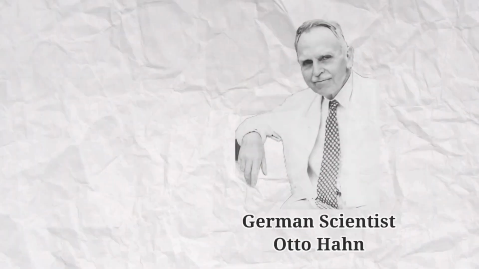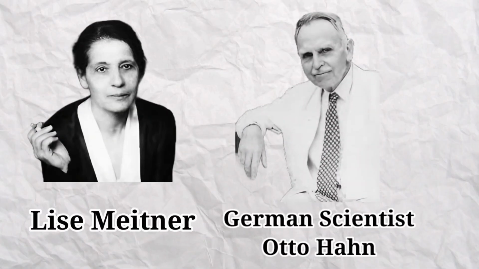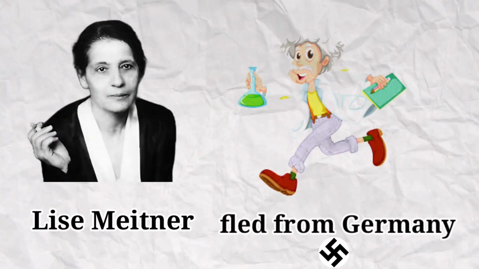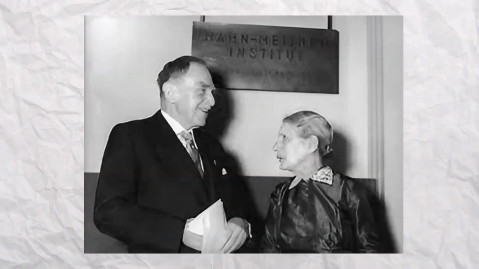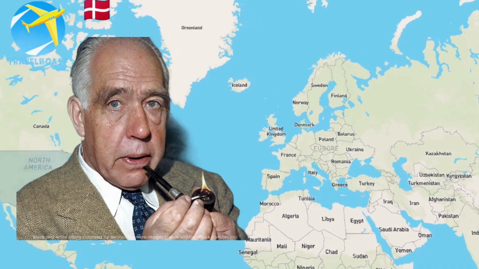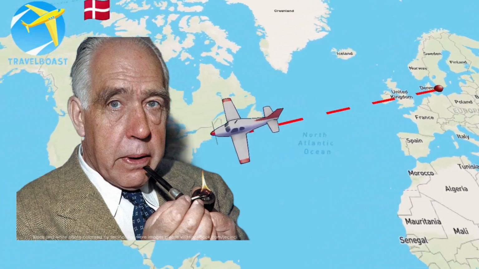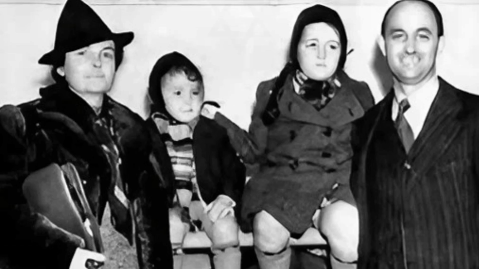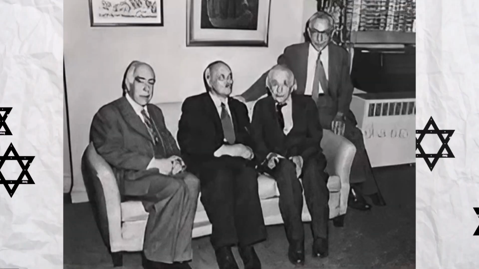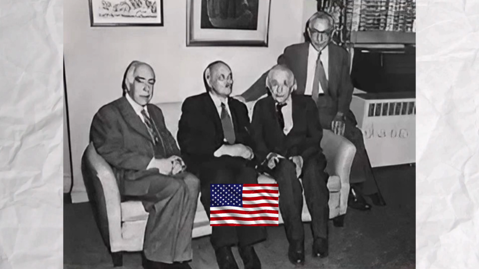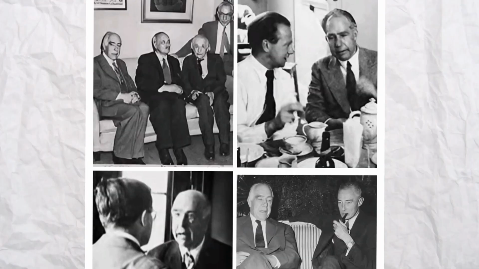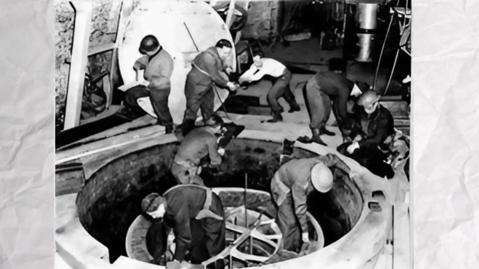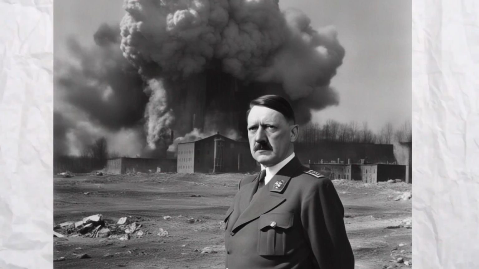Now the German scientist Otto Hahn and Lise Meitner, who worked with him, had fled from Germany and told the secret of nuclear physics to Niels Bohr of Denmark, and in the same year Niels Bohr moved from Denmark to America, where he met Enrico Fermi, who had just come to America to save his Jewish wife. In addition, there were other Jewish scientists from Europe who fled to America, like Leo Szilard. Therefore, Niels Bohr warned all these experts that Germany was developing a bomb that could destroy an entire city in one stroke.